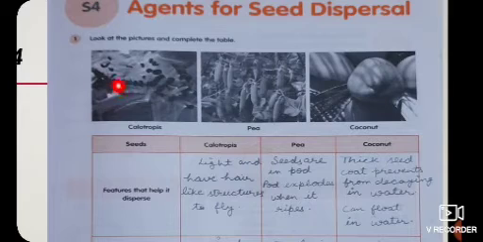There are some examples of seeds. This is Calotropis, this is pea, and this is coconut. This seed has hair-like structures and is very light in weight, so it can be dispersed by wind. These seeds are found in pods, so they will explode, and this process is explosion. They will come out through the process of explosion.